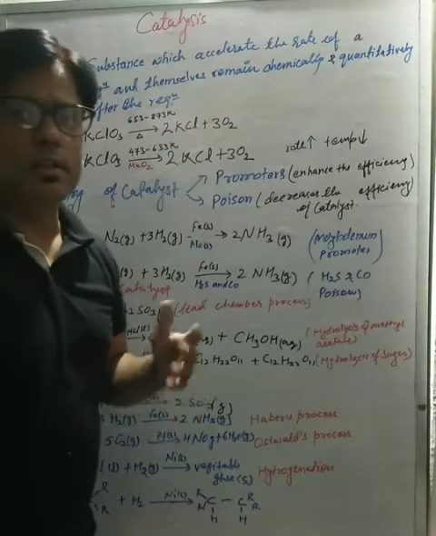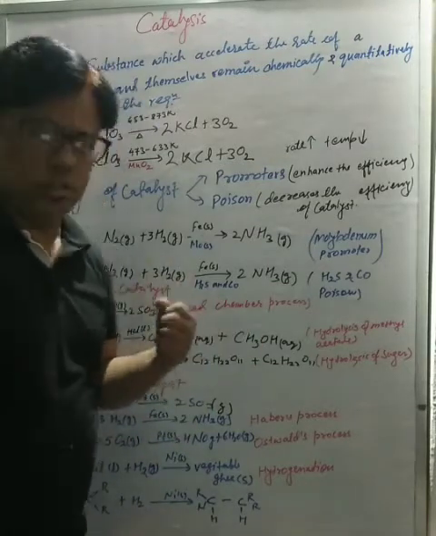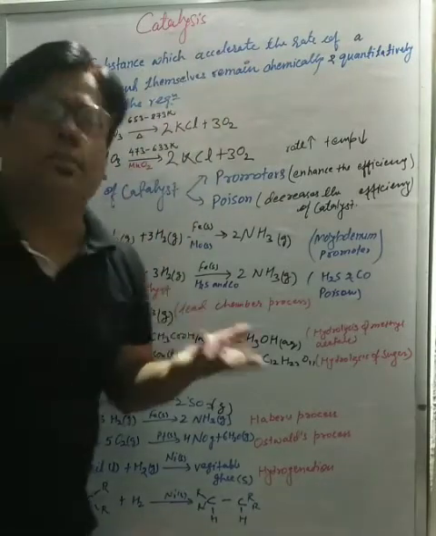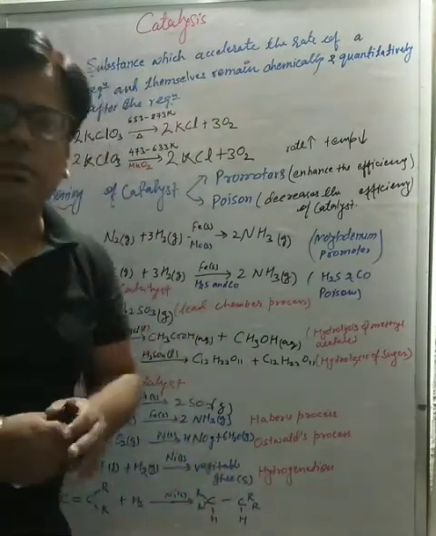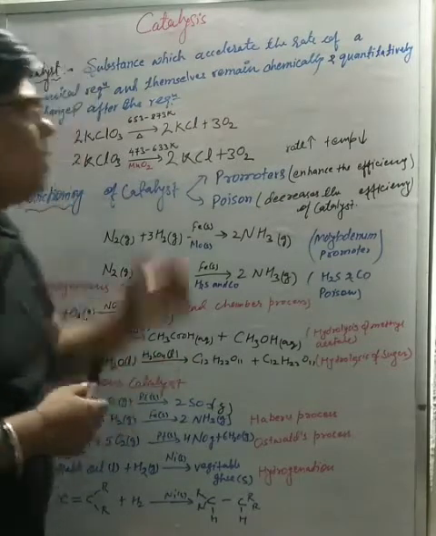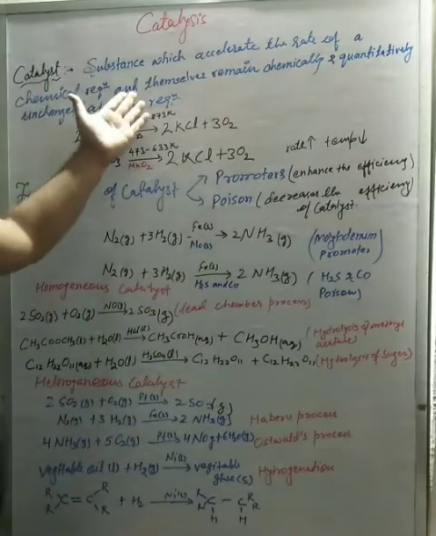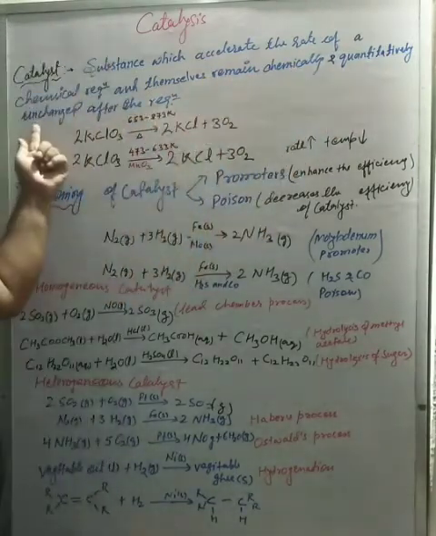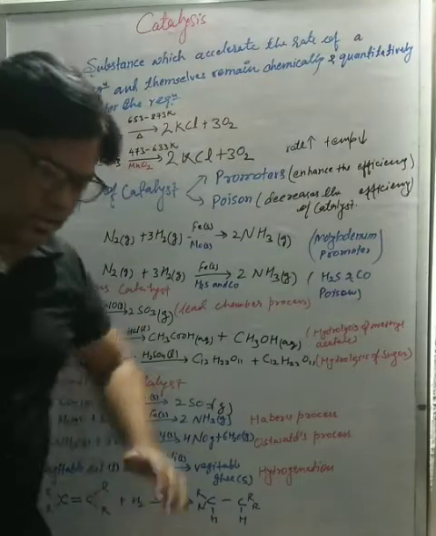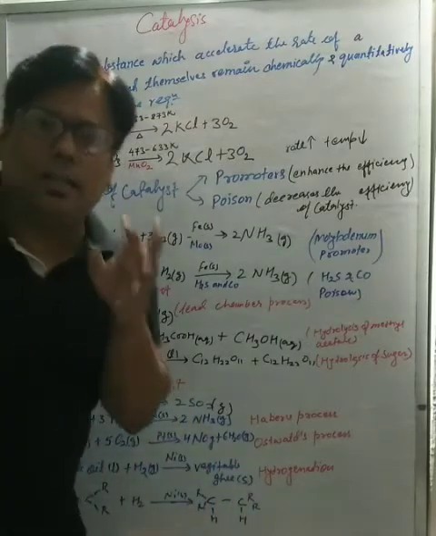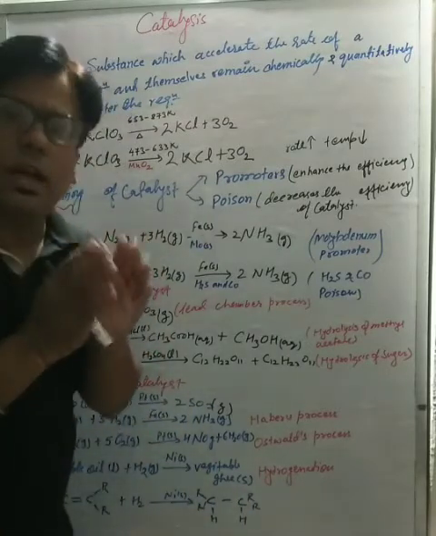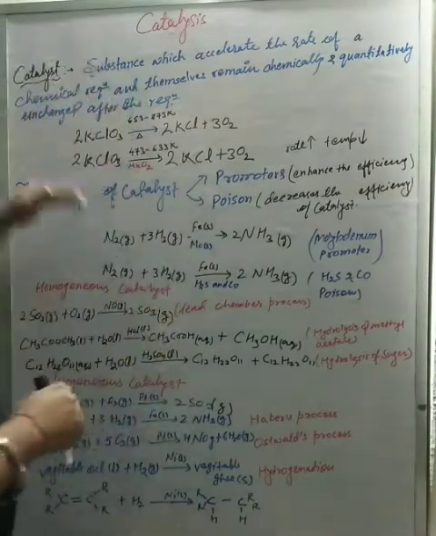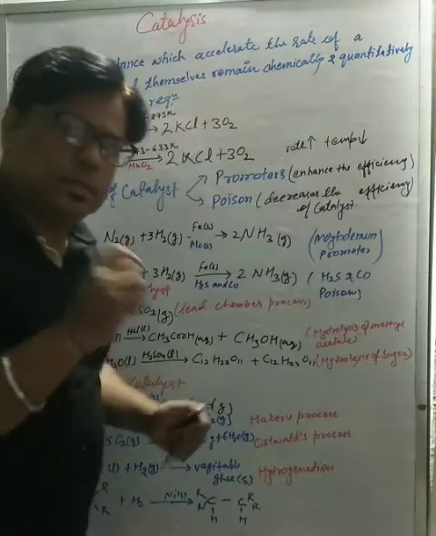Before catalysis, let us understand the meaning of catalyst. Catalysts are those substances which accelerate the rate of reaction, or you can say which can alter the rate of reaction, and themselves remain chemically and quantitatively unchanged after the reaction. It means that the catalyst is not going to be consumed in the chemical reaction. Okay, let us take some examples.